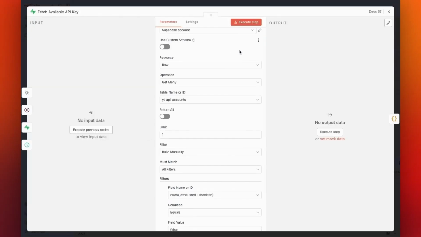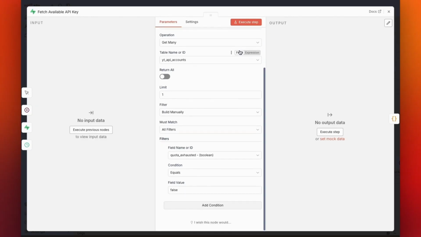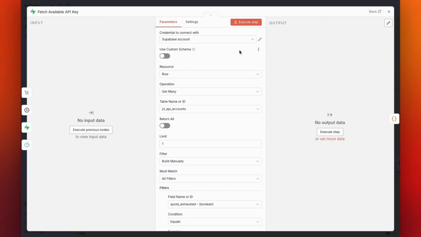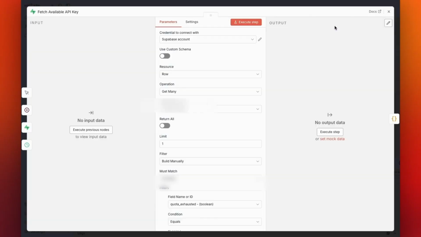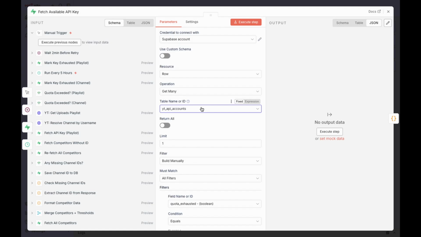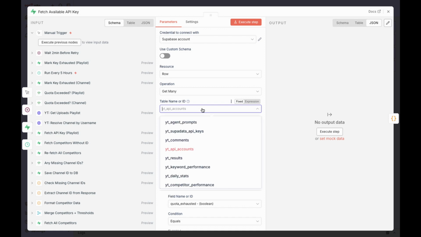For the first Supabase node, you only need to make sure that your Supabase account is set correctly. We already connected our Supabase account in a previous video where I showed you how to set up Supabase. If you run into any problems at this step, go back to that video and check whether everything was configured correctly. The second thing you should verify in this node is whether the API accounts table is populating correctly. Simply click on the table field and check if all your Supabase tables appear as shown here and make sure API accounts is selected. If you see any errors during this process, go back to the Supabase setup video to confirm that your Supabase connection is properly configured.